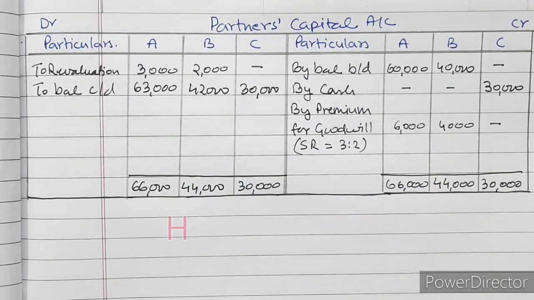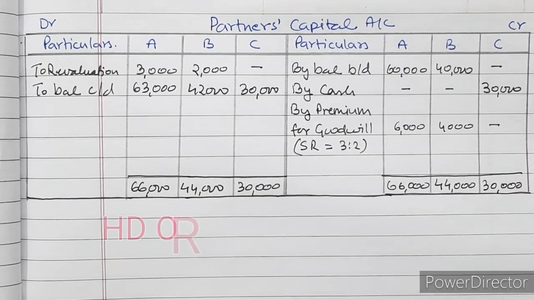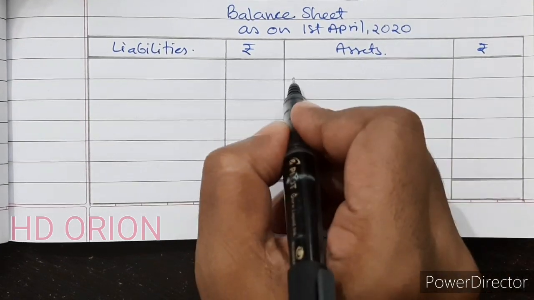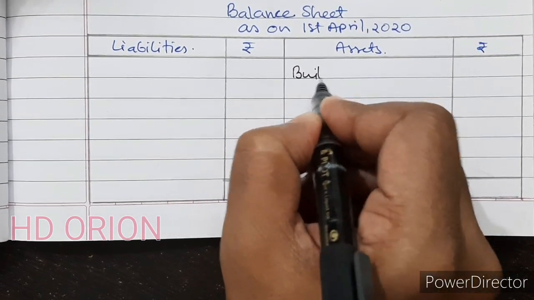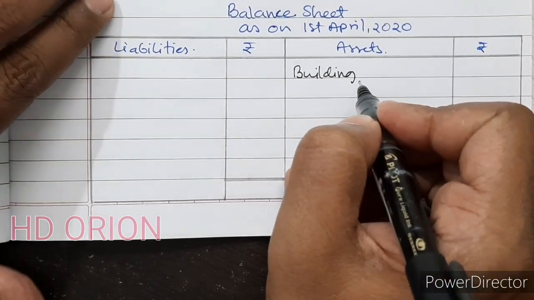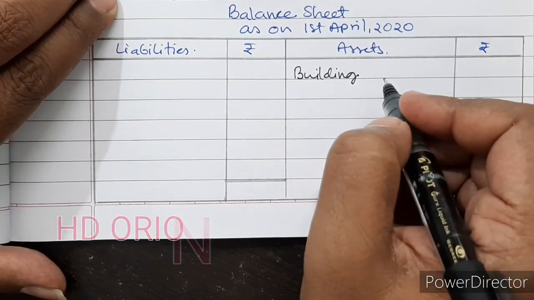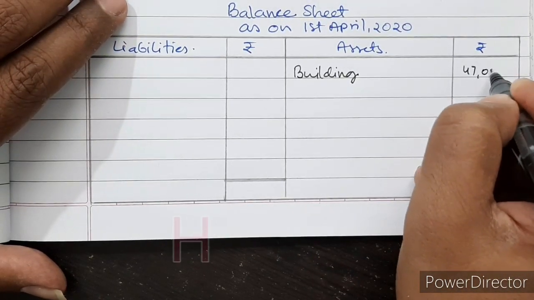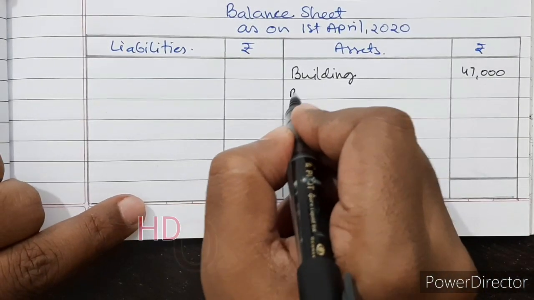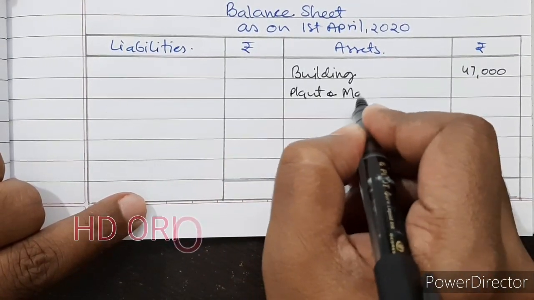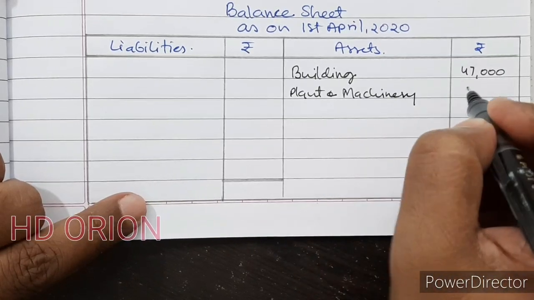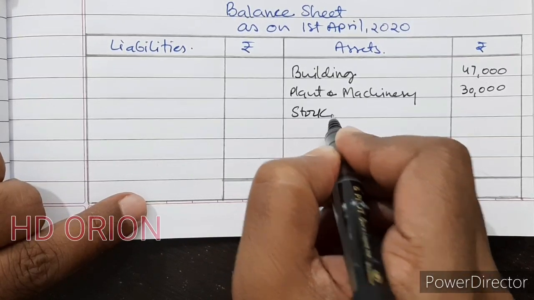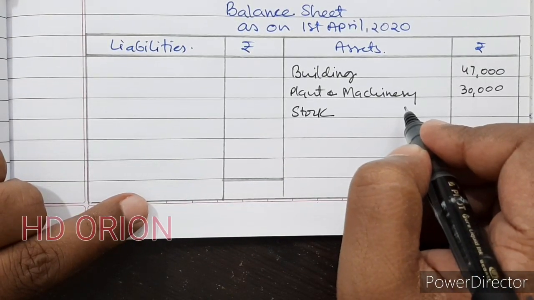Now we will prepare balance sheet of the new firm. So balance sheet, first is building. Building is decreasing by 3,000. So it will be 47,000. Then plant and machinery, no change, 30,000. Then stock is decreasing by 1,600.